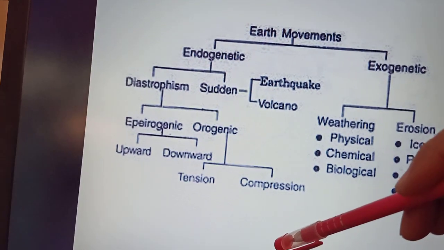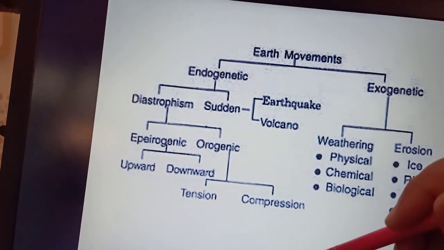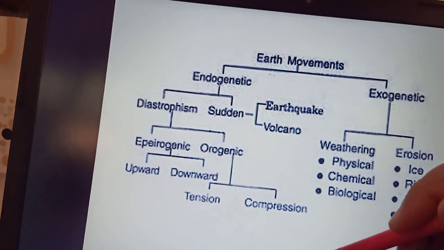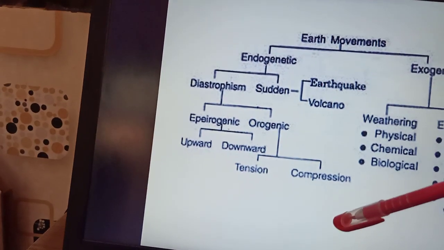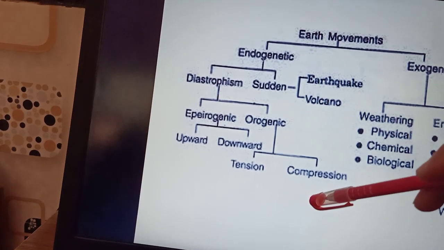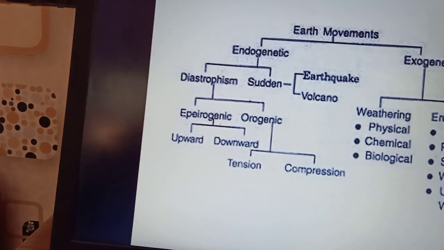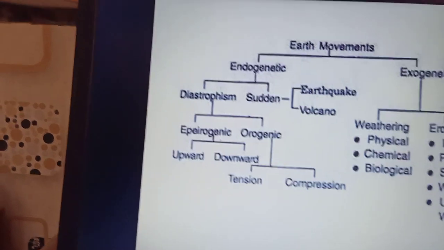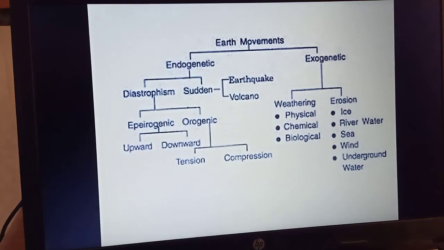So compression is a force which pushes against a body from the opposite side. The rocks change their state when compressed or squeezed. Similarly, the tensional force is a pulling force. So the rocks are pulled apart by tensional forces, and as a result of this, the forces are responsible for creating the fault on the earth's crust.